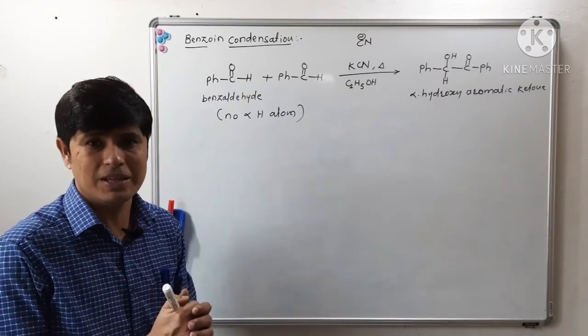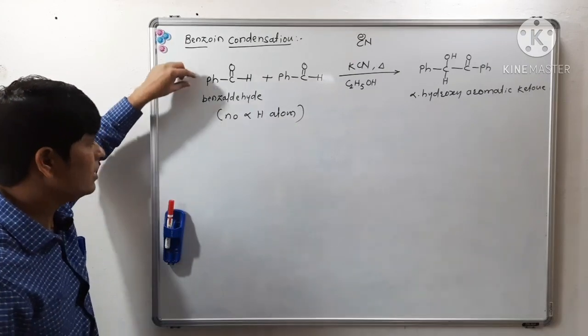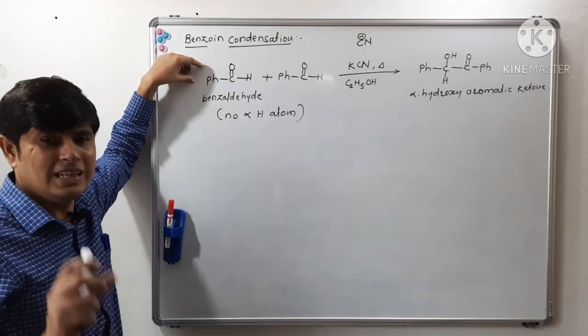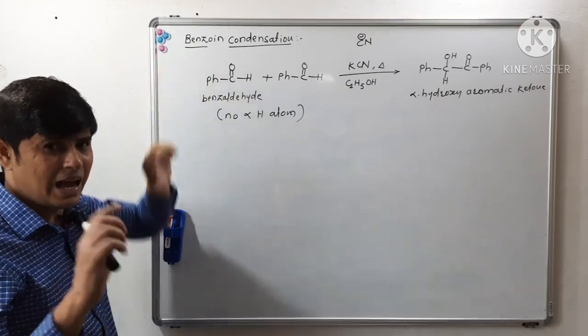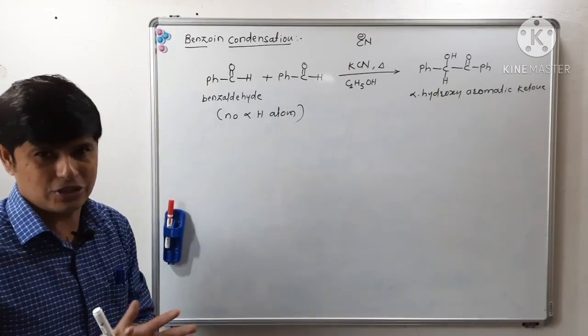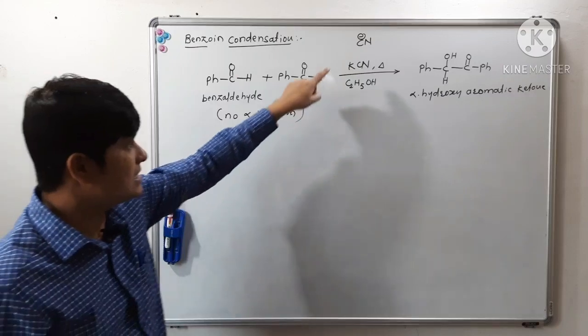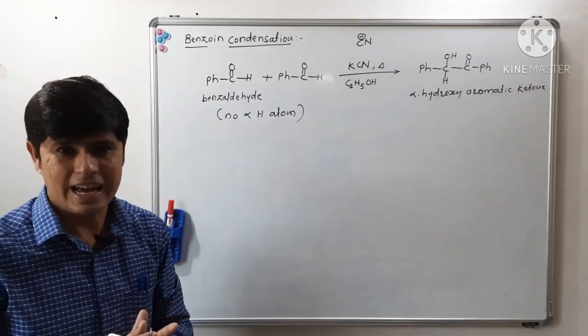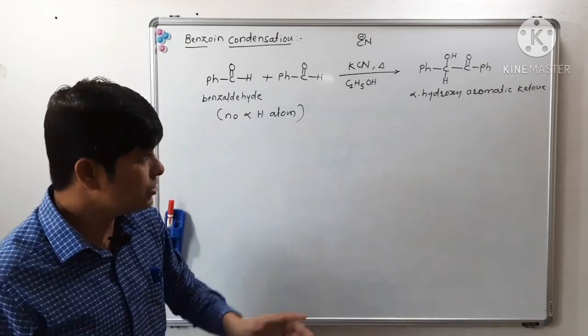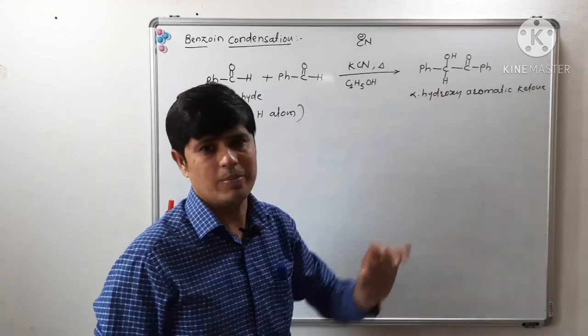What is meant by benzoin condensation? Benzoin condensation is a condensation of aromatic aldehyde having no alpha hydrogen atom in the presence of cyanide ion as a catalyst to form alpha hydroxy aromatic ketone.